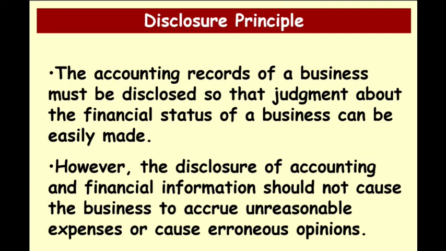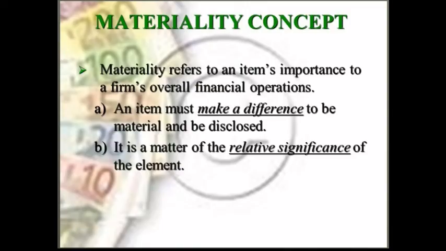So this disclosure concept says we have to give each and every piece of information to each and every member, and we have to give reliable information, comparable information, and the information should be correct, and honestly we have to provide each and every piece of information to the person. Next concept is materiality concept.